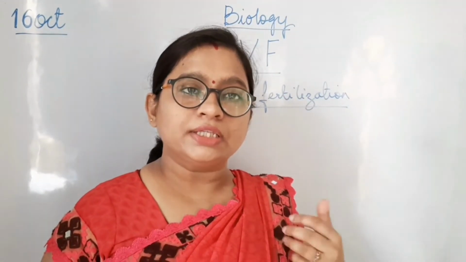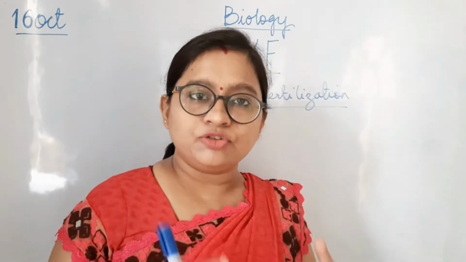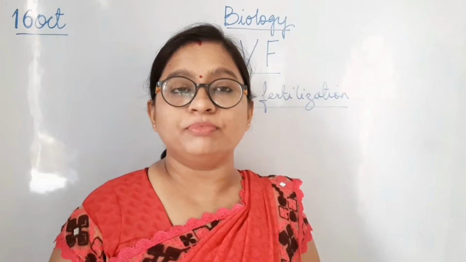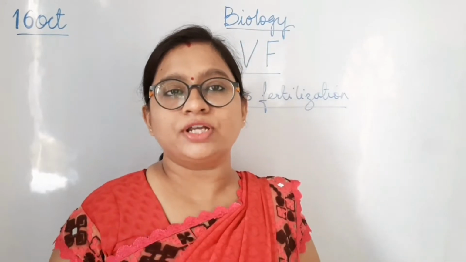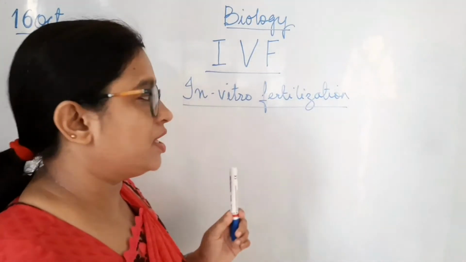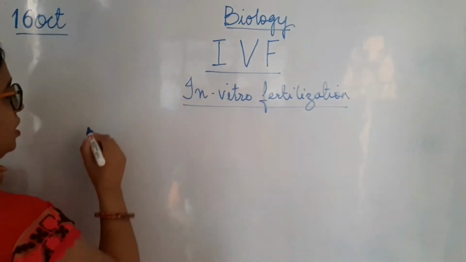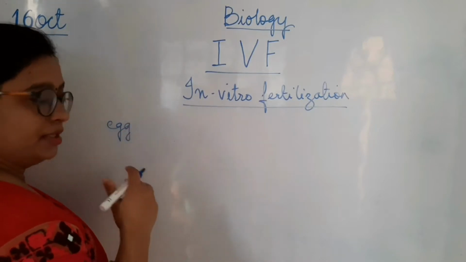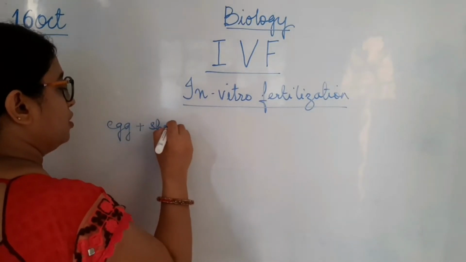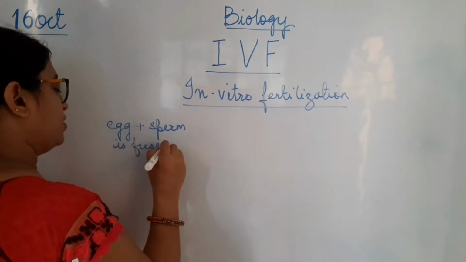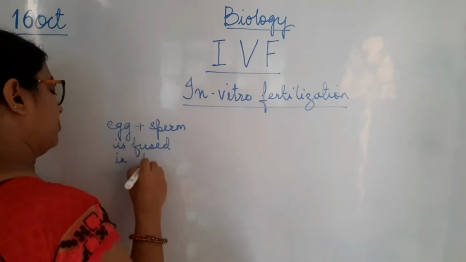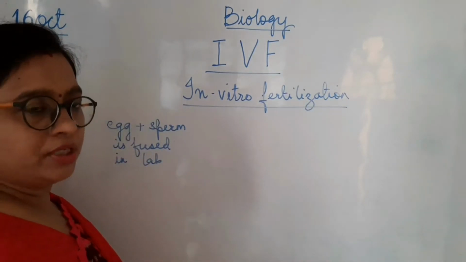So that is in vitro fertilization, because this is not a natural process, this is an artificial process. The children born from this process are also called test tube babies, because the whole fertilization process takes place in the laboratory. So let me write about what in vitro fertilization is. The egg of the female is taken and the sperm of the male is taken, and they are fused outside the female body, in the laboratory, in an incubator.